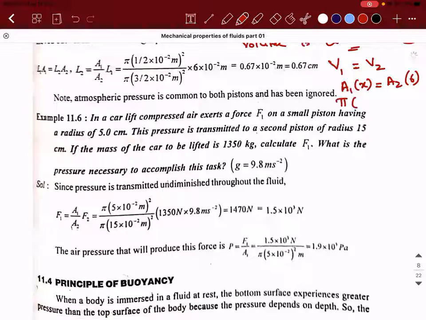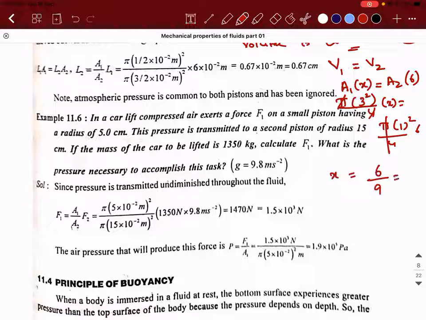Pi times 3 squared divided by 4, times X, is equal to pi times 1 squared divided by 4, times 6. So pi by 4 will get cancelled. X will be equal to 6 divided by 9. 6 divided by 9 is 2 divided by 3, which is 0.67 centimeter.